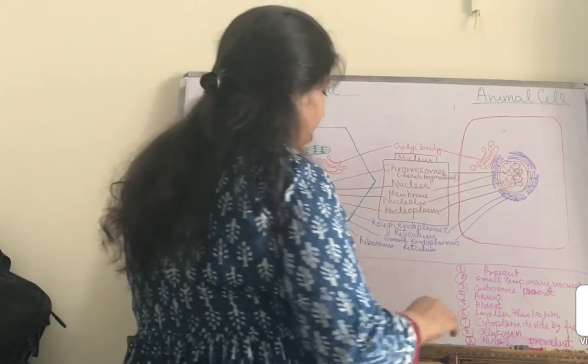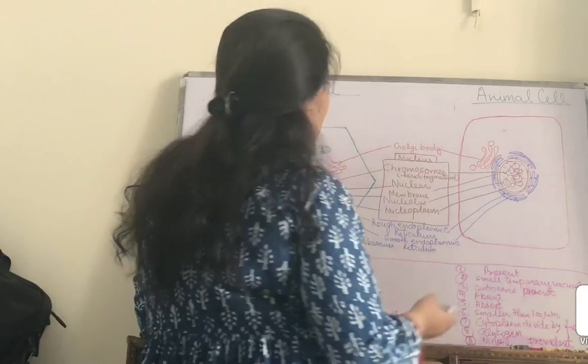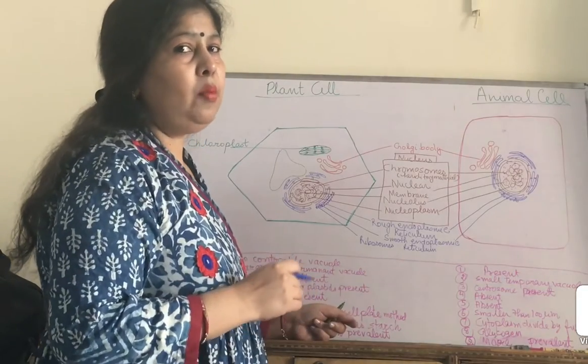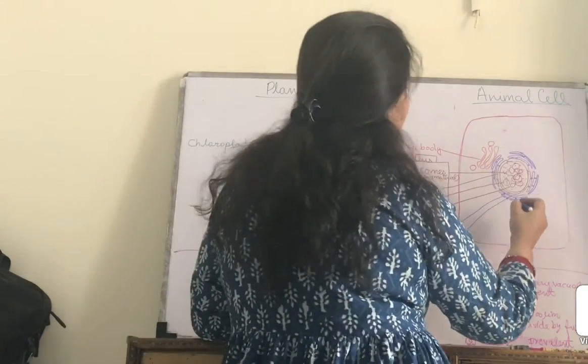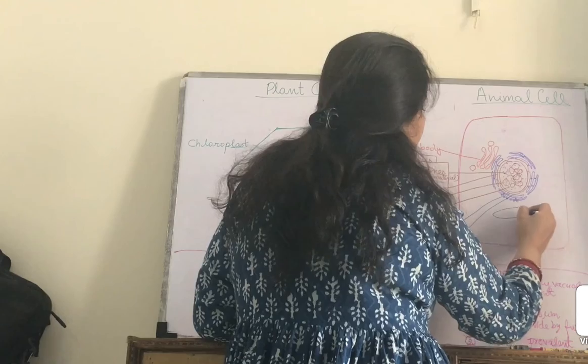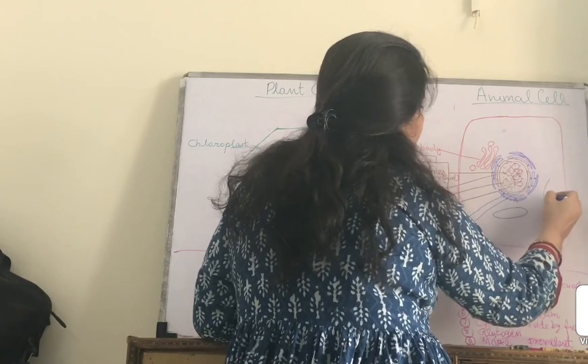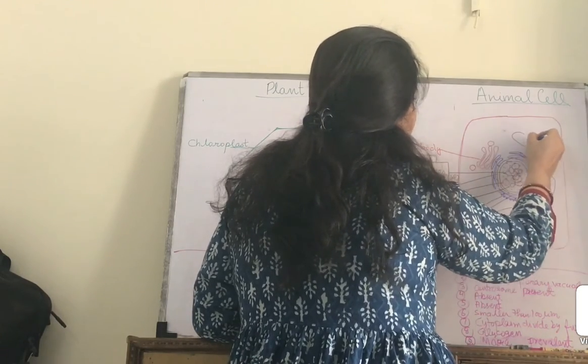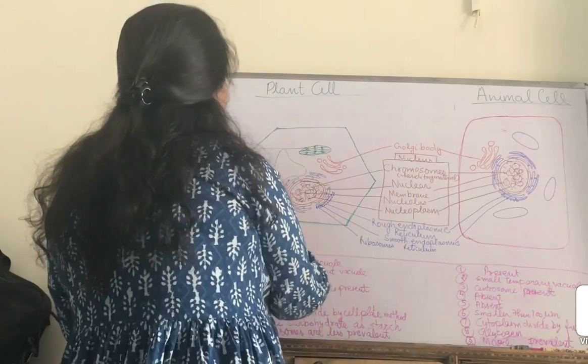Our next and very important organelle is the mitochondria, and mitochondria are found in large numbers in the animal cell in comparison to the plant cell.